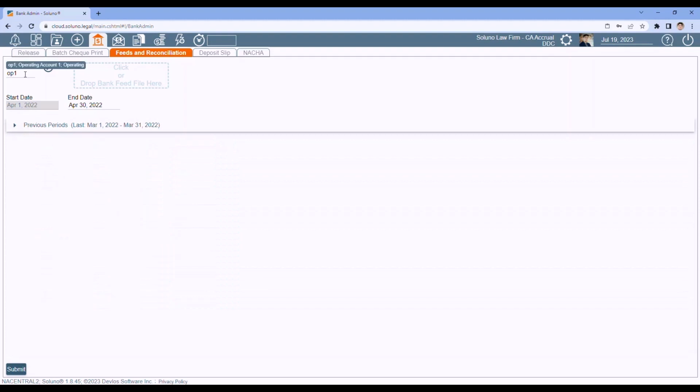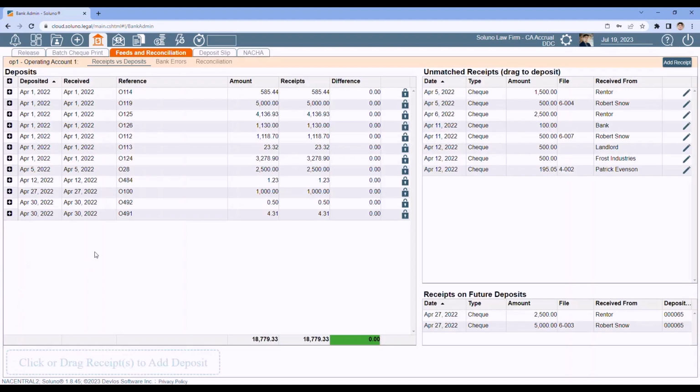So bank account, put in the end date. And again, if it's your first bank rec for an account, you can plug in the first date as well, and then click submit to get into the bank reconciliation. Now, for those of you that are using deposit slips for the bank rec, you will see this screen, receipts versus deposits. For those of you that are reconciling receipt versus receipt, you will not see this tab. It is not needed.